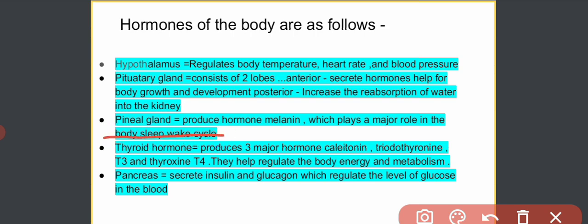When we are sleeping, we get sleepy. How do we get that? Due to the secretion of the hormone melatonin.